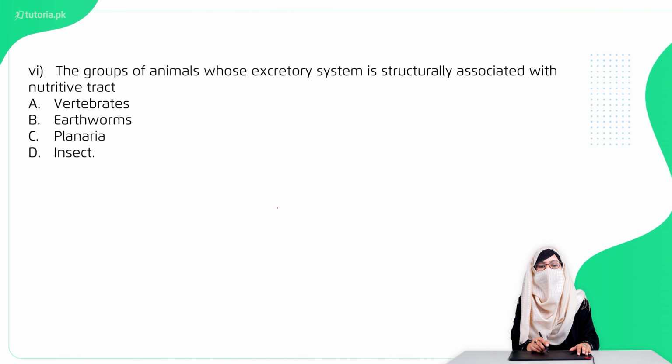Sixth है the groups of animals whose excretory system is structurally associated with the nutritive tract. Option A vertebrates, option B earthworm, option C planaria, option D insects. The right option is option D insects.